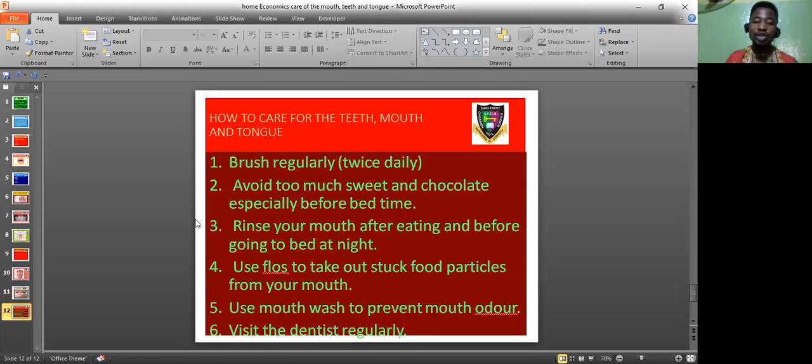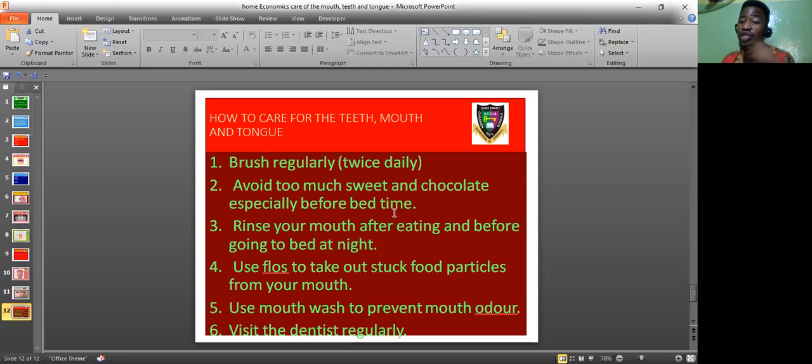All right. Another one is avoid too much sweet and chocolate, especially before bedtime. Do not take sweet and chocolate before going to bed. And if you must take them at all, make sure the last thing you do after taking sweet and chocolate is brush before bed. And please, don't eat too much of sweet and chocolate.